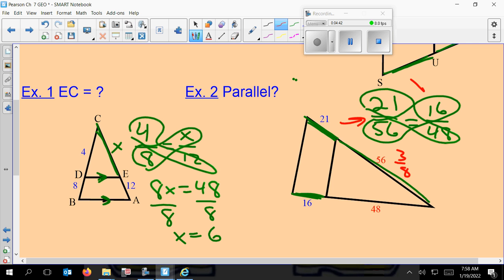For this ratio, I believe 16 goes into both of them, so I get 1 over 3. And those two scale factors or ratios are not equal, so these are not parallel. So really my answer is no, they're not parallel.